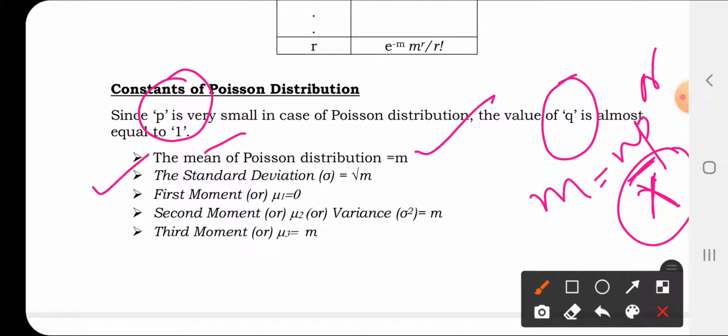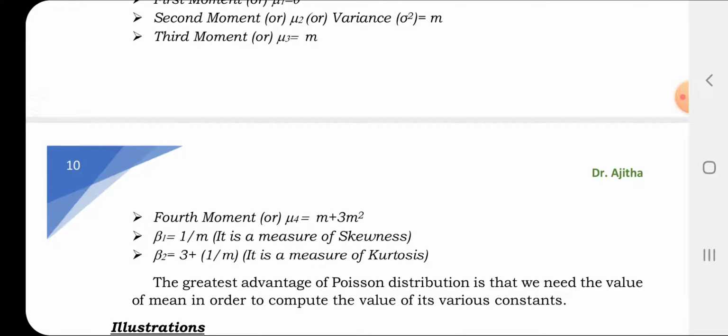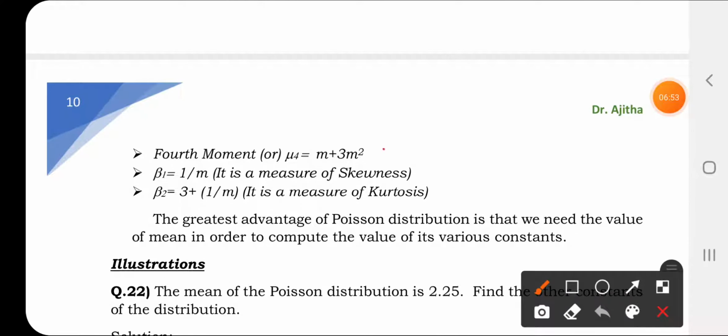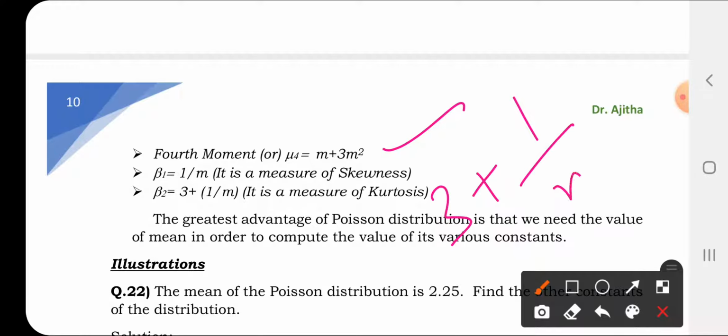Next one is standard deviation. The formula of standard deviation is very simple, root over m. First moment is 0. Second moment, or otherwise variance, is also the value of m. Third moment is also m. Fourth moment is m plus 3m square. And the measure of skewness is 1 by root m. Measure of kurtosis is 3 plus 1 by m. This is the measure of kurtosis, and 1 by root m is the measure of skewness.